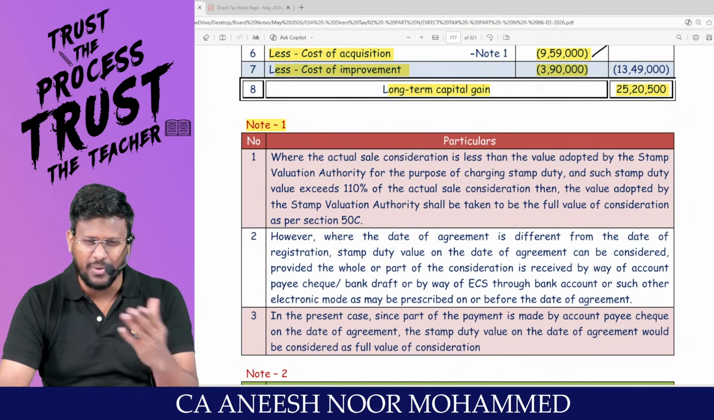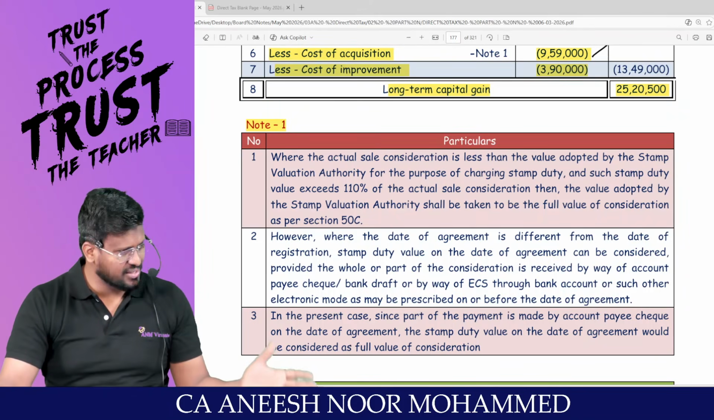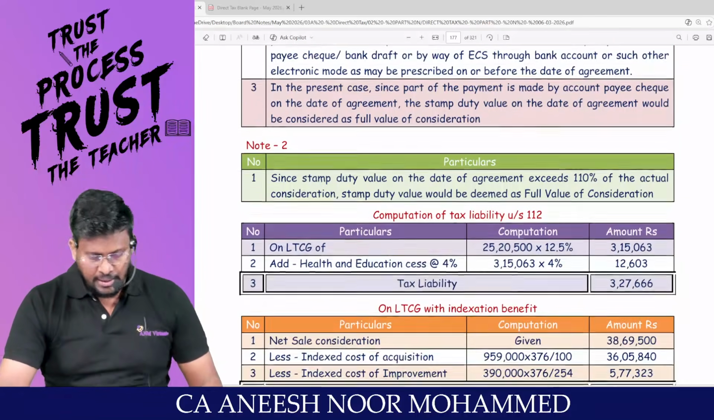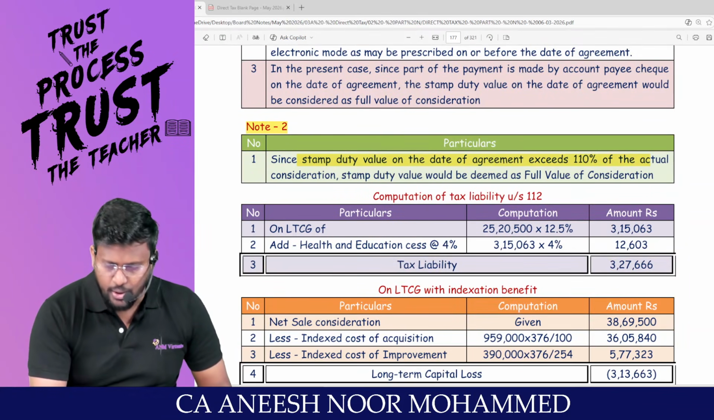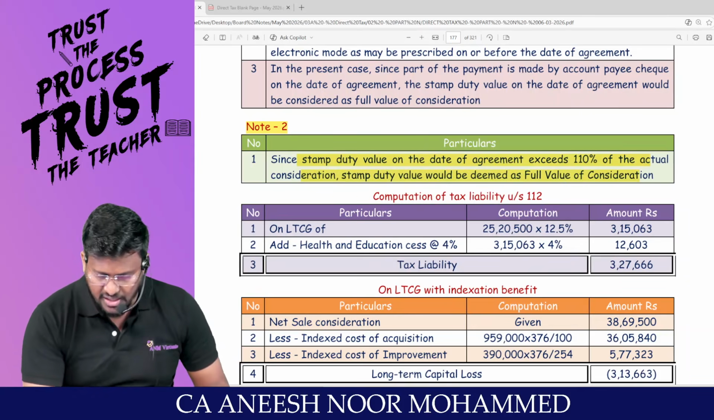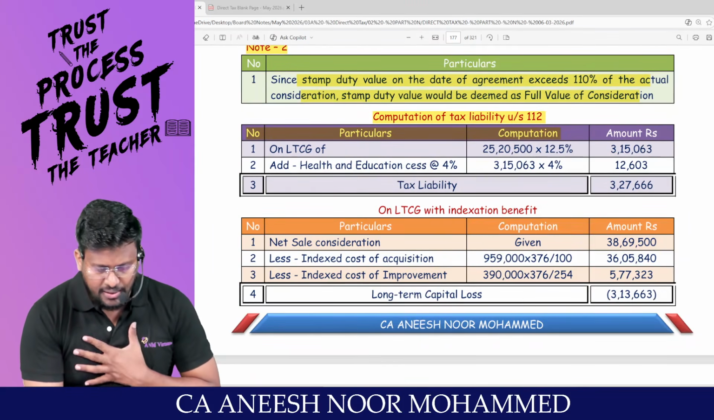If an assessee is transferring any land, building or both for a value less than the stamp duty value, and the stamp duty value exceeds 110% of the consideration, then stamp duty value should be adopted as the full value of consideration. Any problem? Sir, here since the stamp duty value on the date of agreement exceeds 110%, that stamp duty value will be treated as the full value of consideration. Am I right, sir?